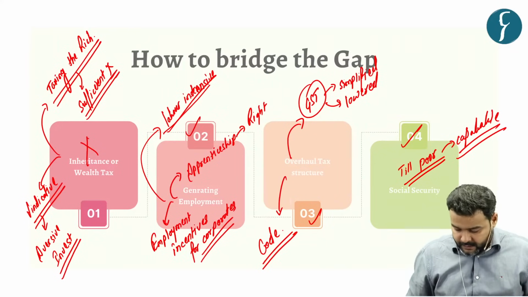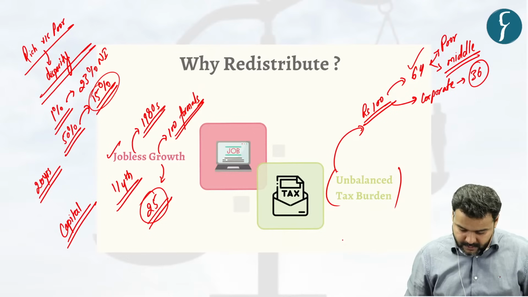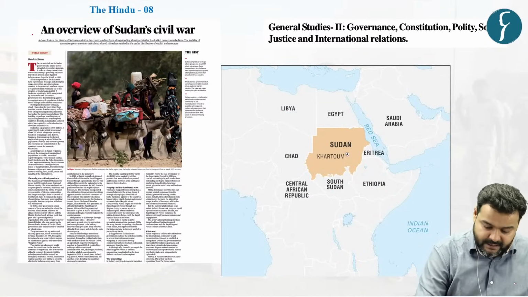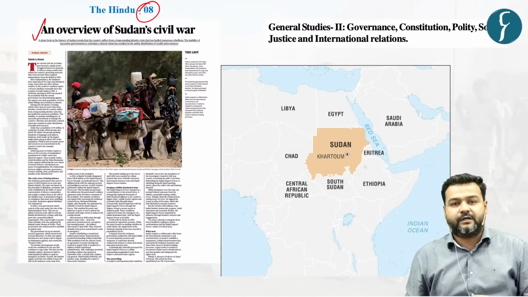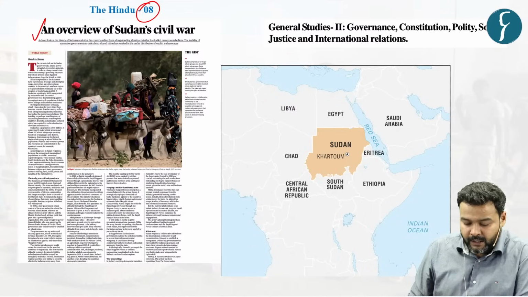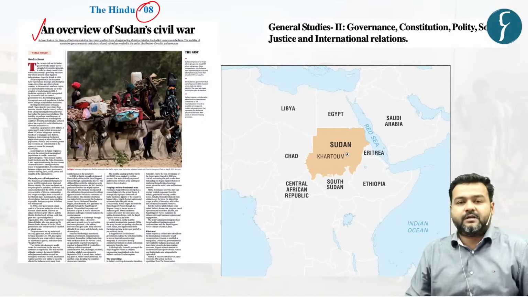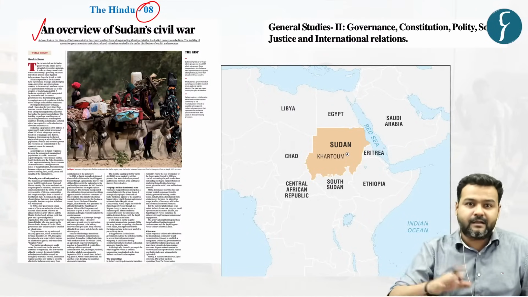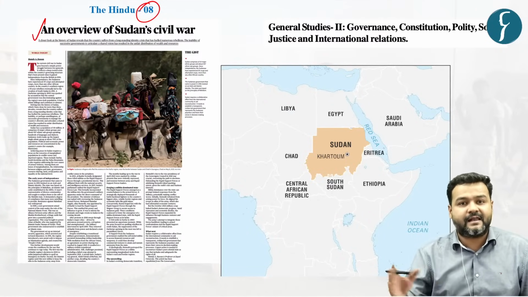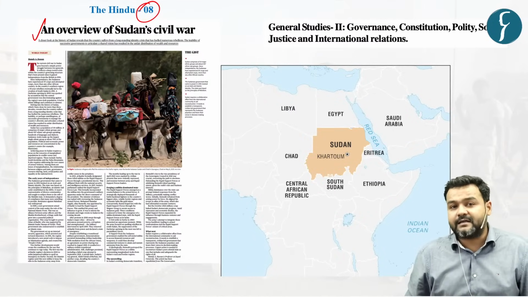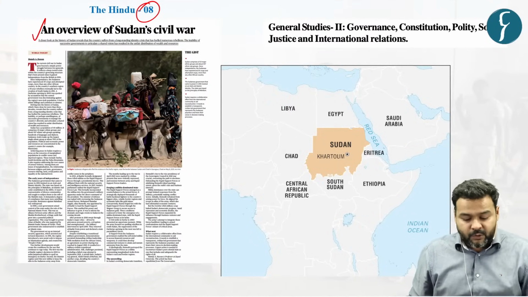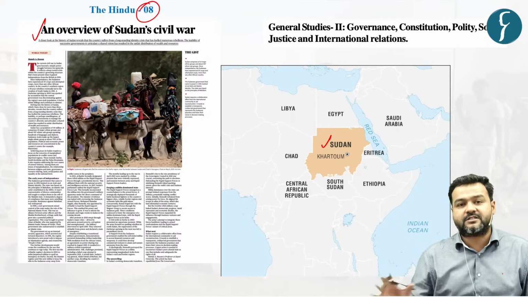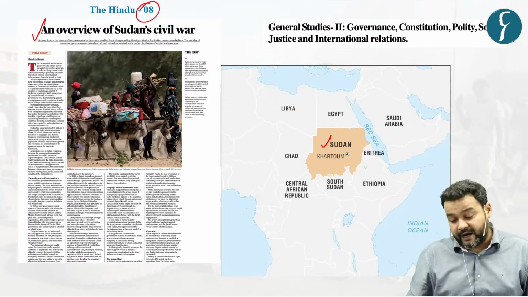So let us move on to our next part of discussion. This news article featured on page number 8 of The Hindu newspaper. Now, most of us are more focused on the war going on in Gaza, between Israel and Hamas. But in parallel, alongside the Israel Hamas conflict, there is another human catastrophe going on in the northeastern African country of Sudan, where two factions are fighting each other for control of power.